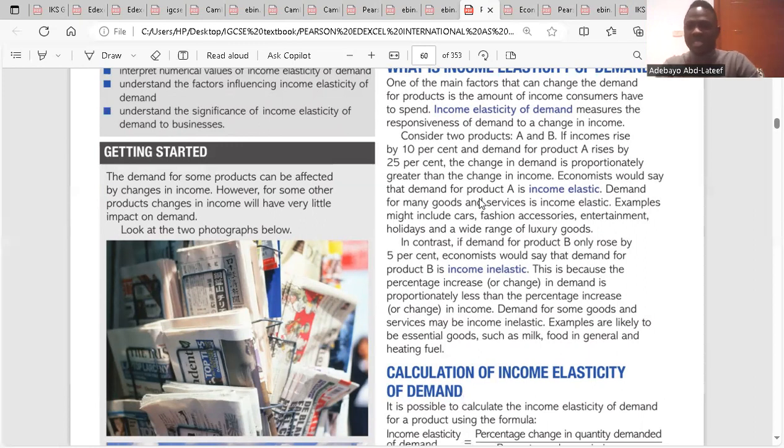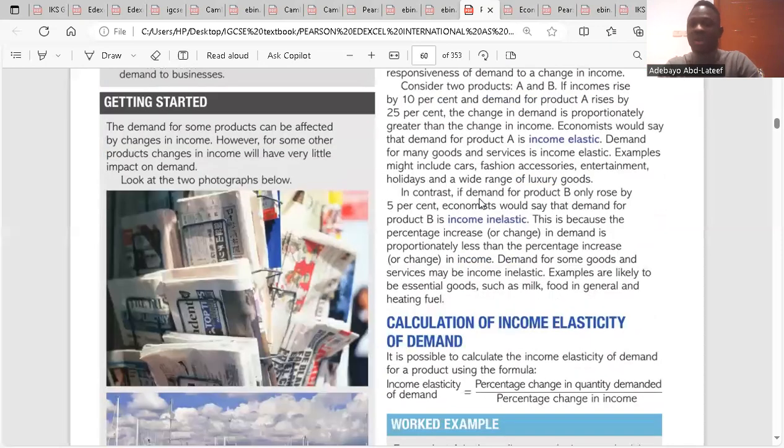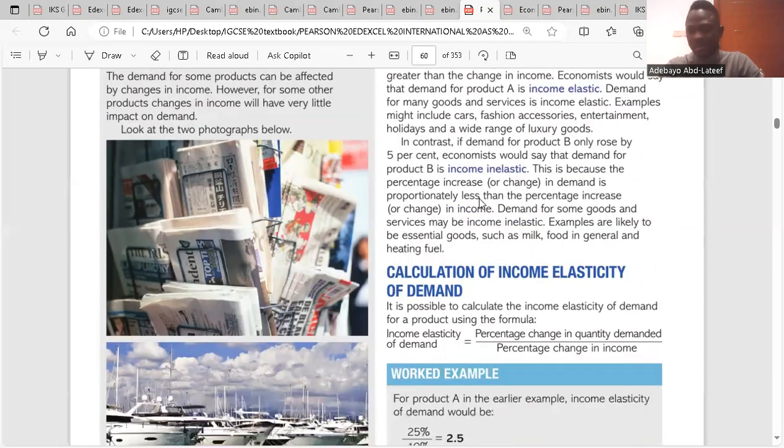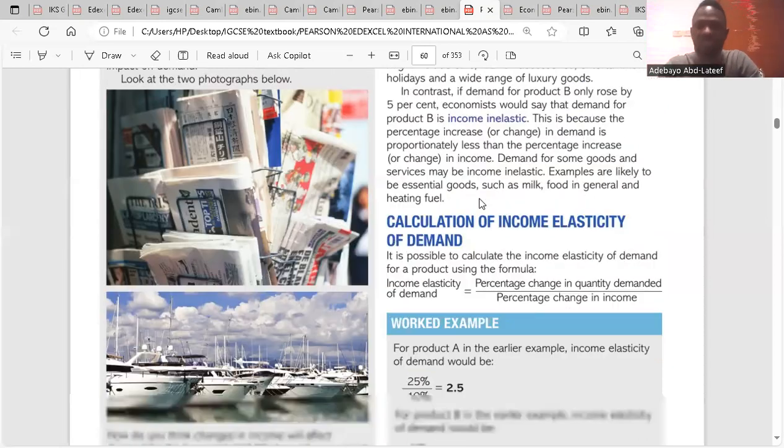Demand for many goods and services is income elastic. Examples might include cars, fashion accessories, entertainment, holidays, and a wide range of luxury goods. In contrast, if demand for product B only rose by 5%, economists would say that the demand for product B is income inelastic. This is because the percentage increase in demand is proportionally less than the percentage increase in income. Now, some goods and services may be income inelastic. Examples are likely to be essential goods such as milk, food in general, and heating fuel.